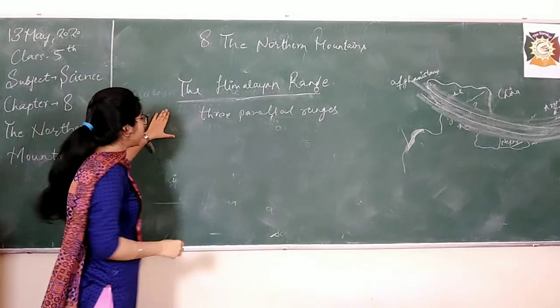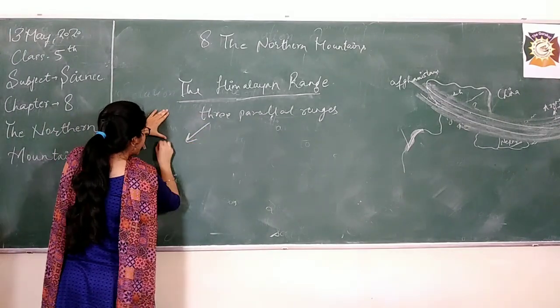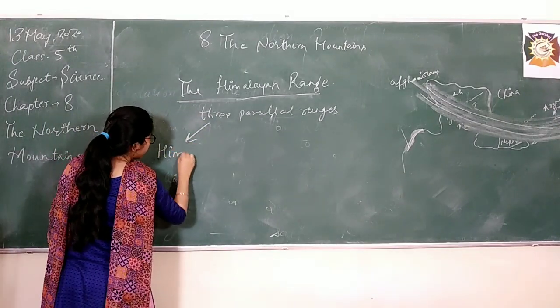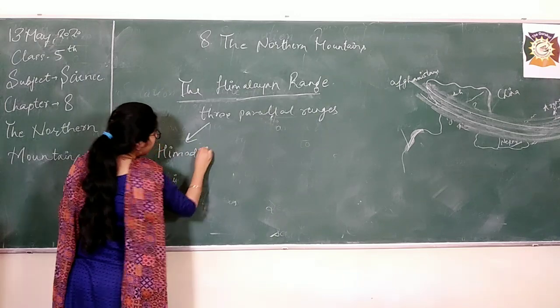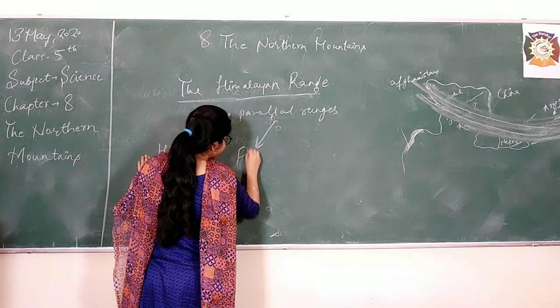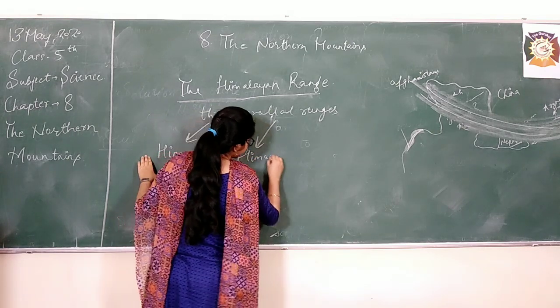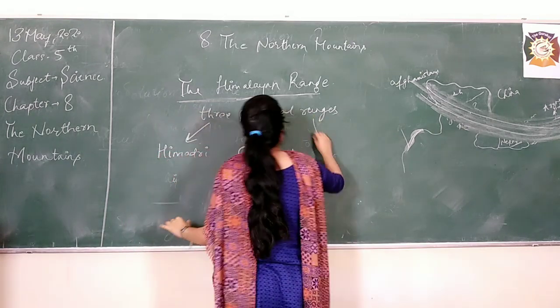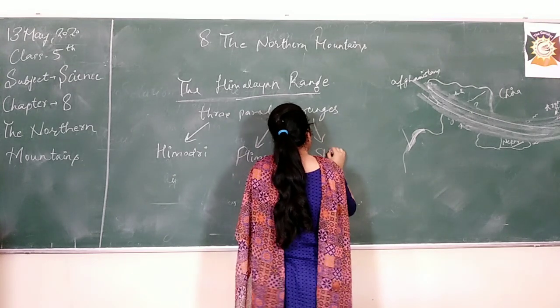What are the names of these ranges? Number 1 is the Himadri range. Second is the Himachal range. And the third one is the Shivalik range.